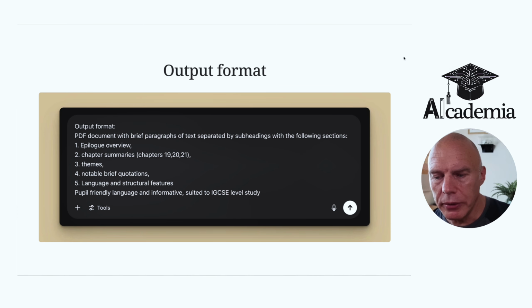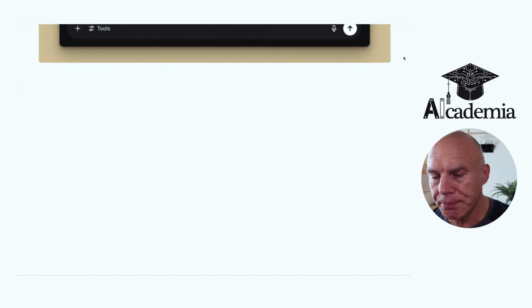And then to the output. I want it to be a PDF document with brief paragraphs of text separated by subheadings with the following sections. And then I name each of those sections in detail. And this is where I can really craft the shape and the format, so I don't need to do so much reformatting after I've got my basic response from the large language model.